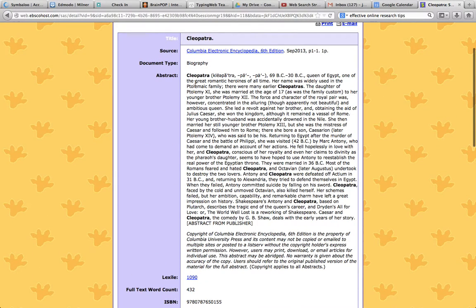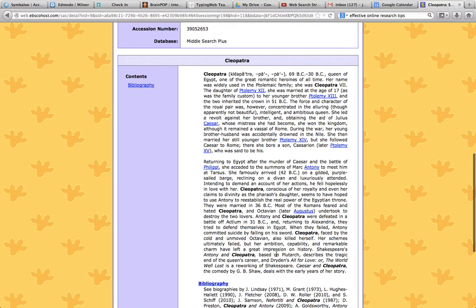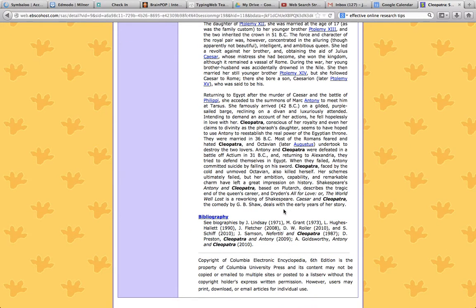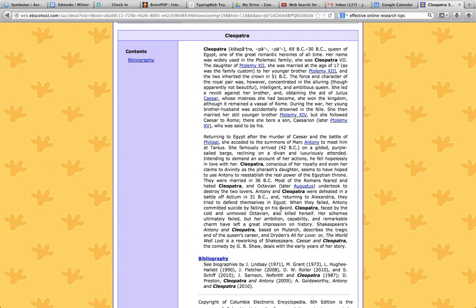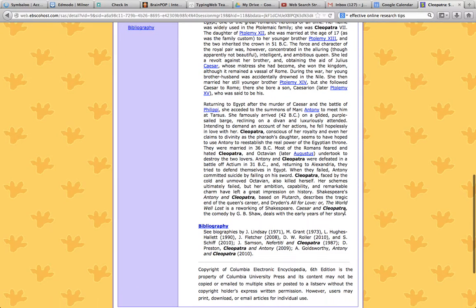Now, this is what's called an abstract. This is going to give you a summary of the article. This can help you decide whether or not you want to look through the entire article, although the entire article is actually shorter than the abstract. So here we have the actual encyclopedia article, and it will give you great information.